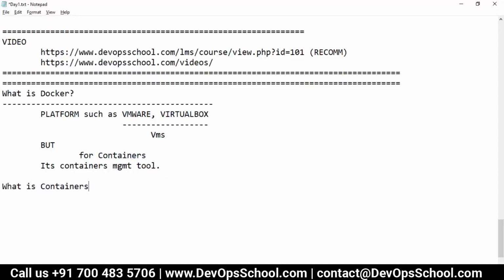what is a container? Would anyone help me now? What is a container? What do you think? Guys, anyone has an idea?